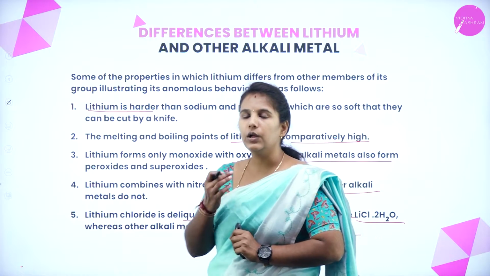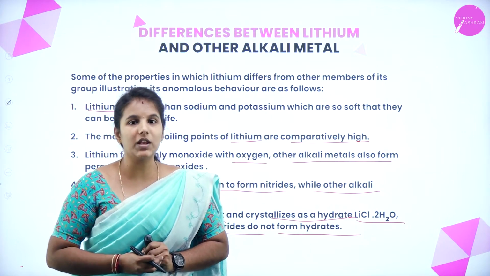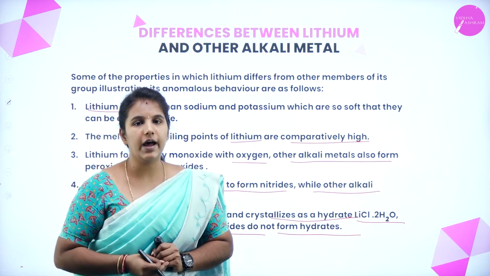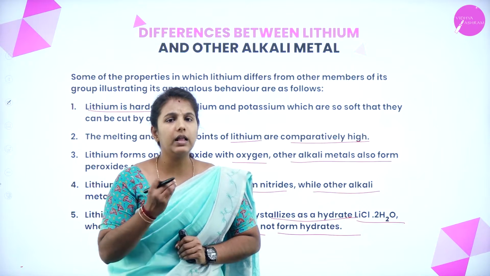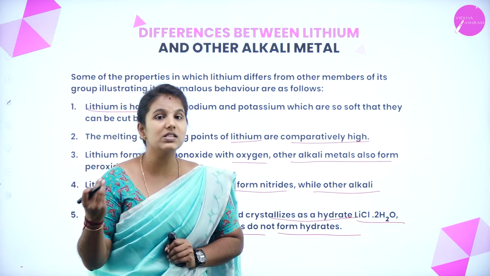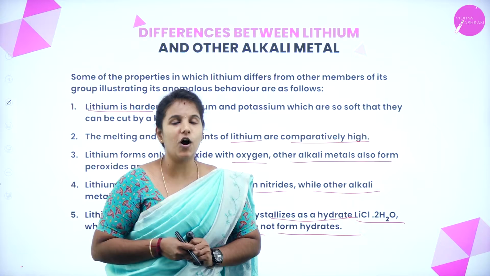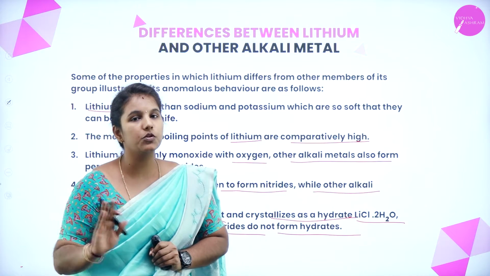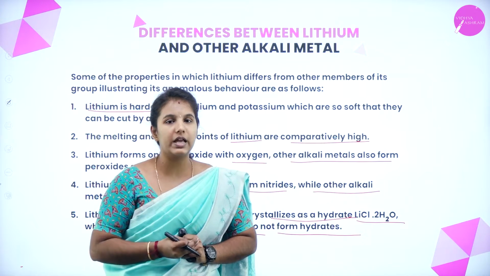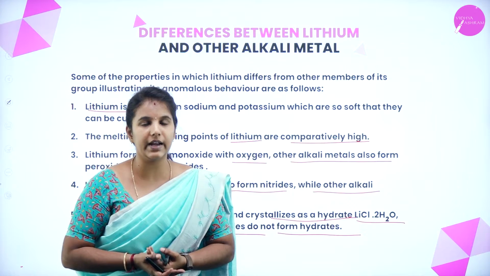This indicates that when lithium salts are exposed to atmospheric air, they undergo hydration and form the respective hydrates. But the other metals do not form any hydrate when exposed to the air. Only the lithium salts form a hydrate when exposed to the air. That is why lithium salts are known as deliquescent, which means they can easily react with the air and form a hydrate.